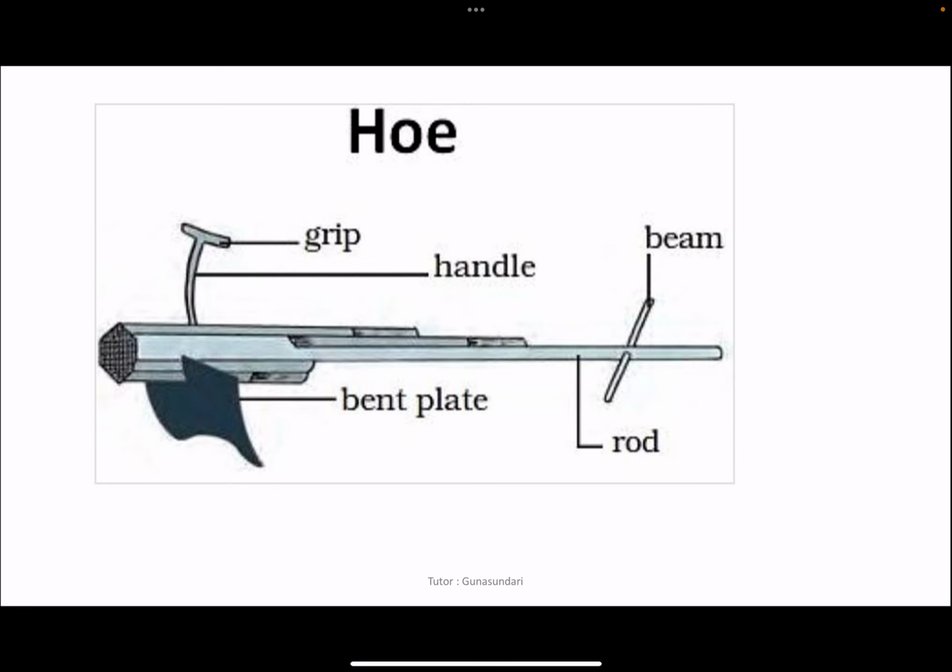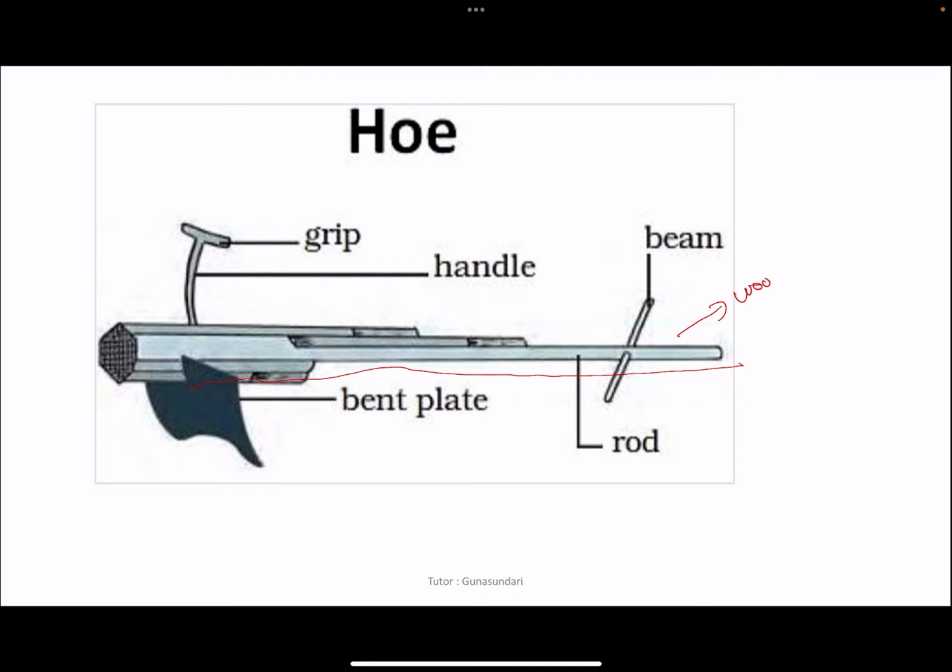And next is the hoe. It is a simple tool which is used for removing weeds and for loosening the soil, and it has a long rod. You can see in the picture it has a long rod of wood or iron.